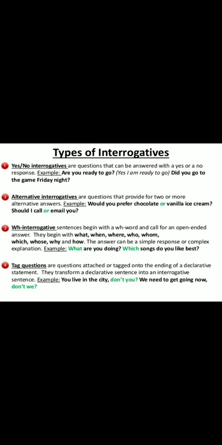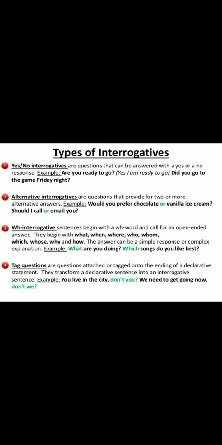Number 2, alternative interrogatives are questions that provide for 2 or more alternative answers. For example, would you prefer chocolate or vanilla ice cream? Should I call or email you? So these are the alternative questions.